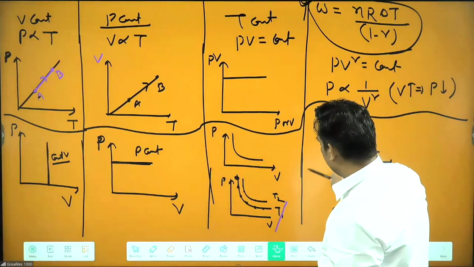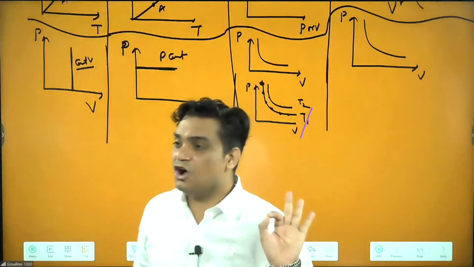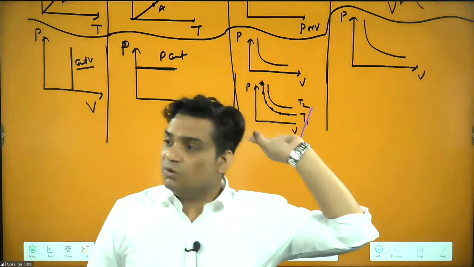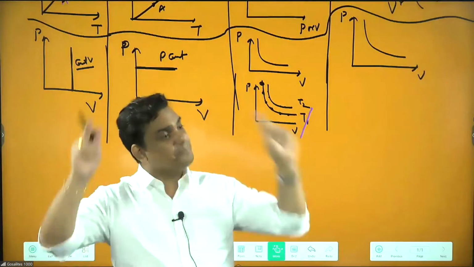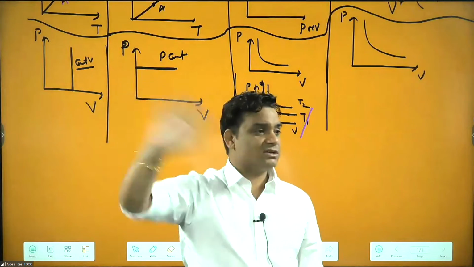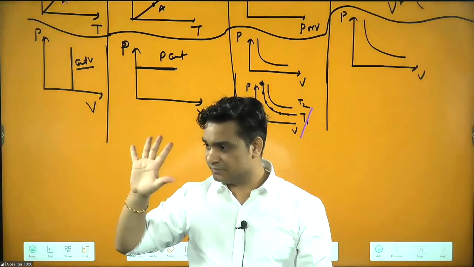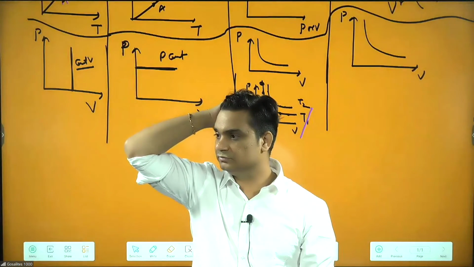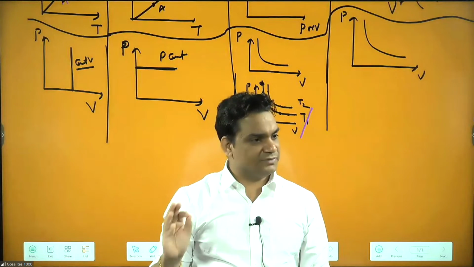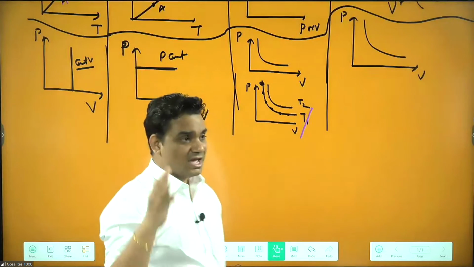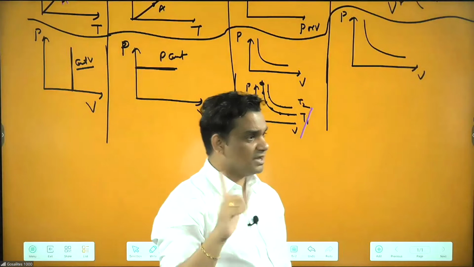Listen, what does the area of the PV curve represent? Work is the area of the PV curve. This you have to remember. Work is not the area of any graph; work is only the area of the PV curve. Clear? Not any curve. If I say VT curve, no. PT curve, no. Only the pressure and volume curve.